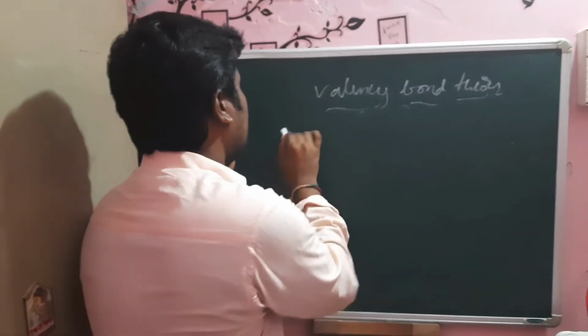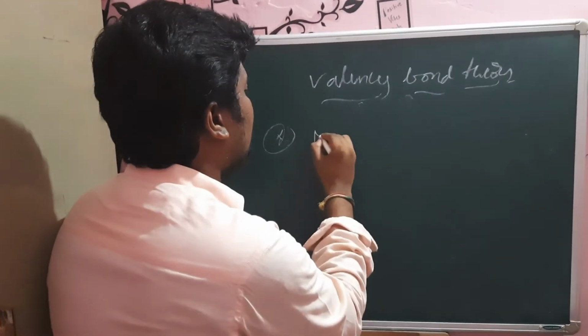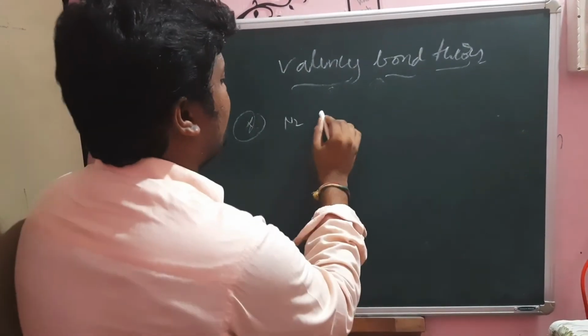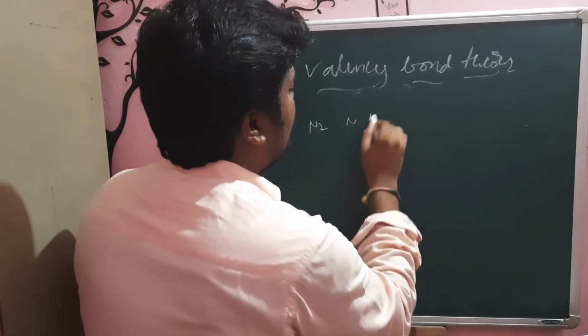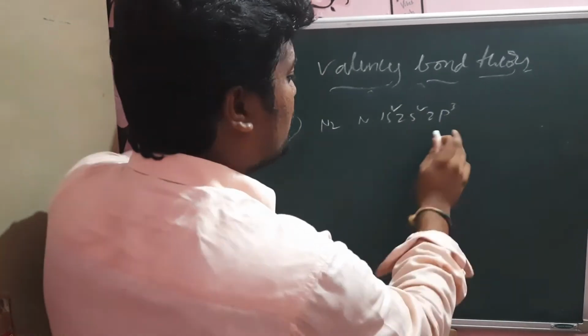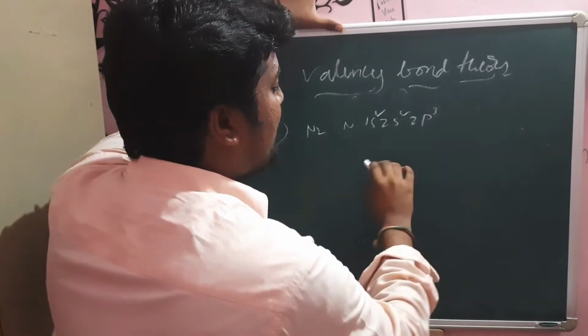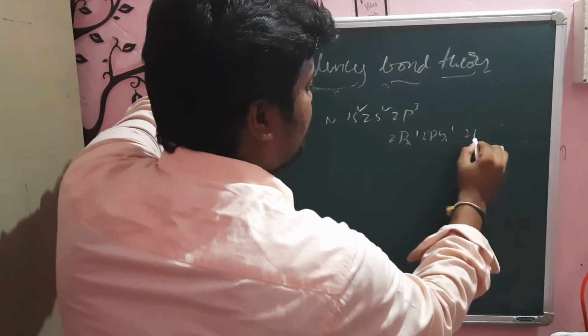I give one example of sigma bond and pi bond formation. I take the N2 molecule. In the N2 molecule, the nitrogen configuration is 1s2 2s2 2p3. In 2p3 there are three p orbitals: 2px1, 2py1, 2pz1.